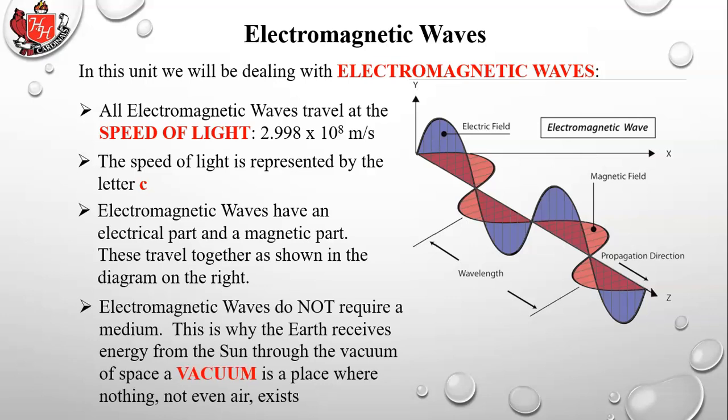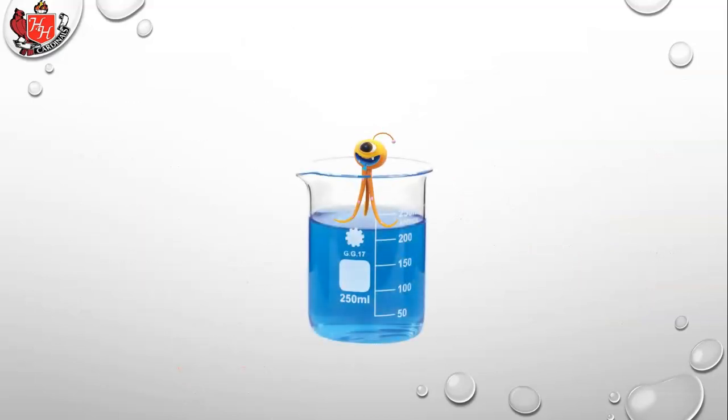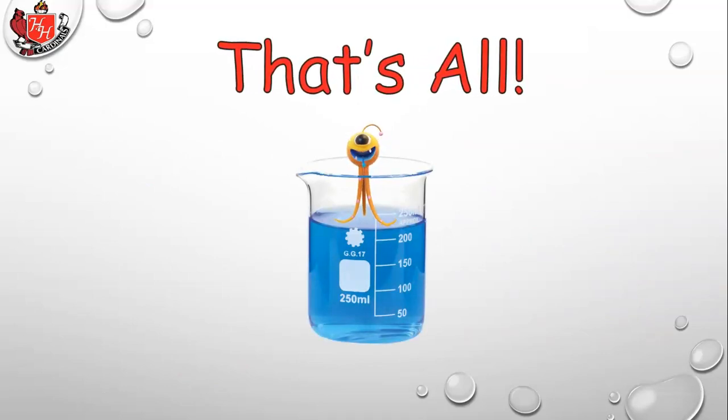Electromagnetic waves do not require a medium. This is why the Earth receives energy from the sun through the vacuum of space. A vacuum is a place where nothing exists, not even air. So if electromagnetic waves required a medium, something to carry them, such as air, they would not be able to reach the Earth, but they don't. And that takes care of our lesson on basic waves, and we'll build on this in about the next 2 weeks in this unit.